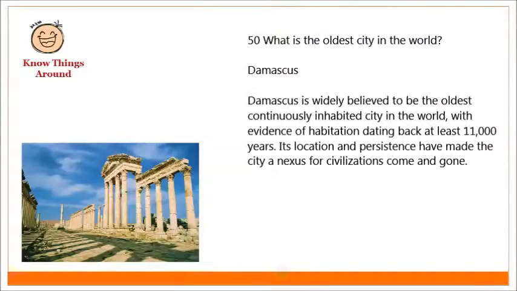What is the oldest city in the world? Damascus. Damascus is widely believed to be the oldest continuously inhabited city in the world, with evidence of habitation dating back to at least 11,000 years. Its location and persistence have made the city a nexus for civilizations come and gone.